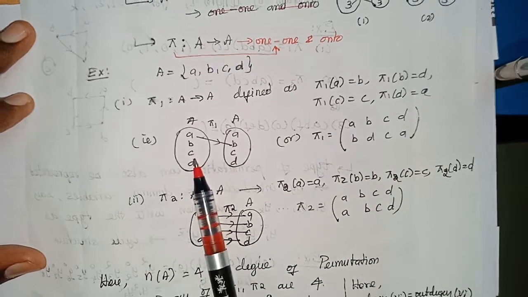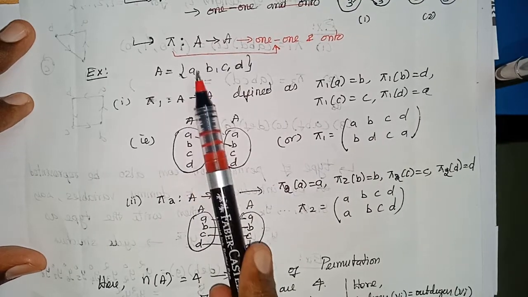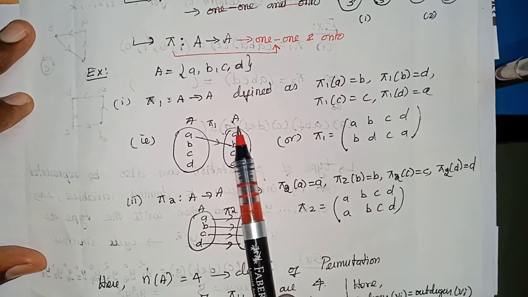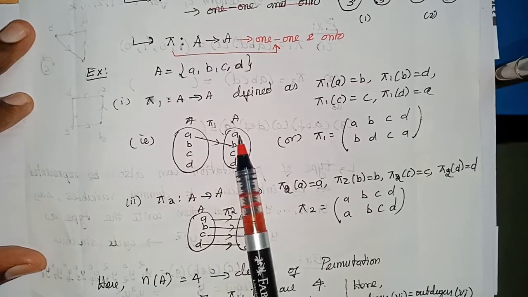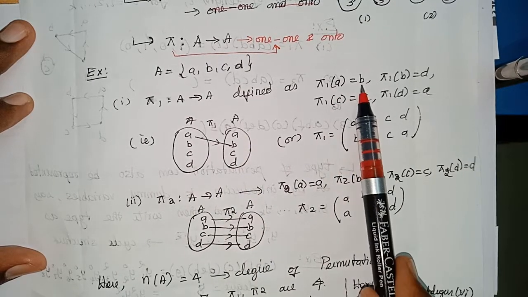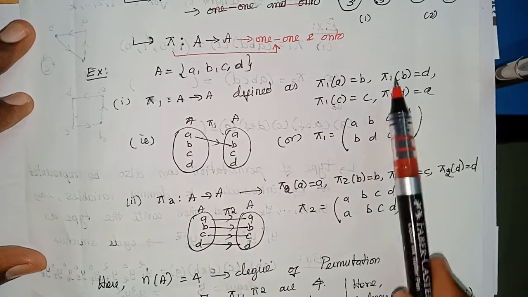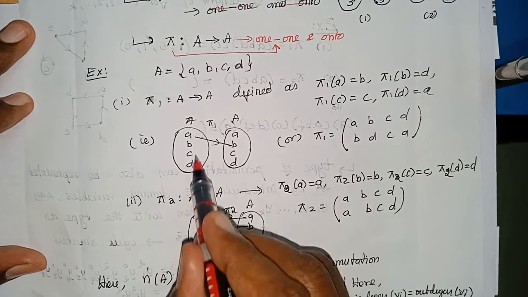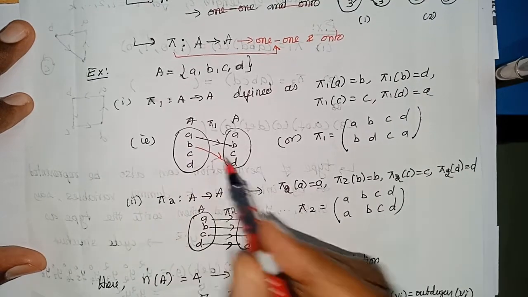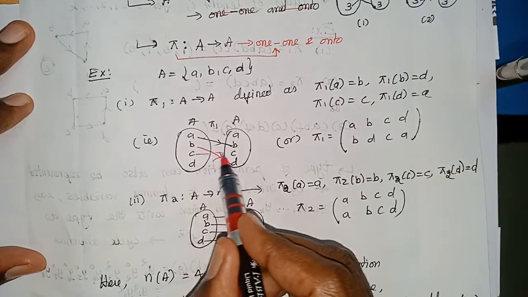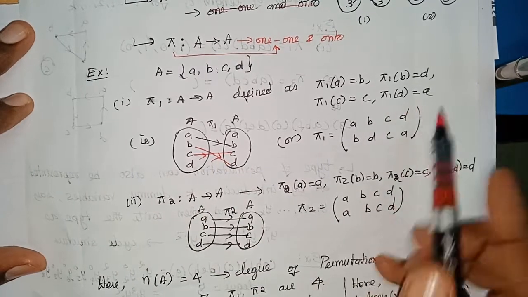Let me draw this. A contains A, B, C, D. Both domain and codomain are A. So it contains A, B, C, D on both sides. Here A maps to B, B maps to D, C maps to C, okay. D maps to A.